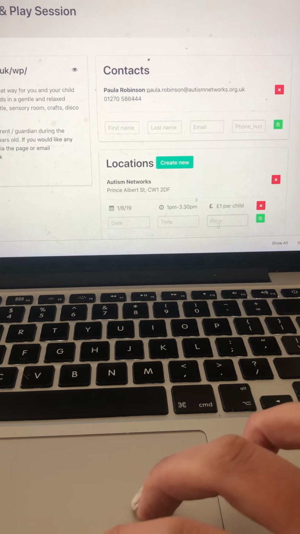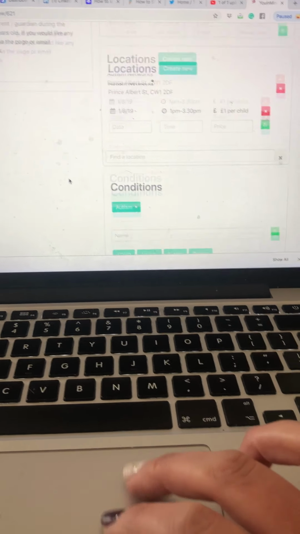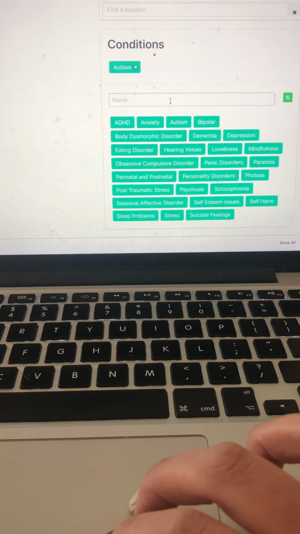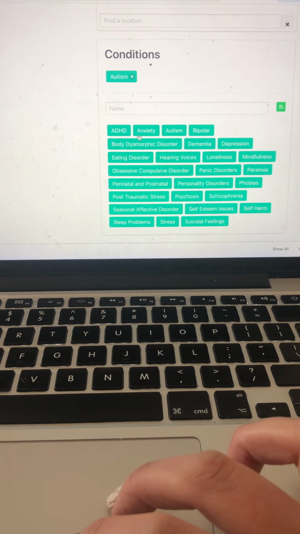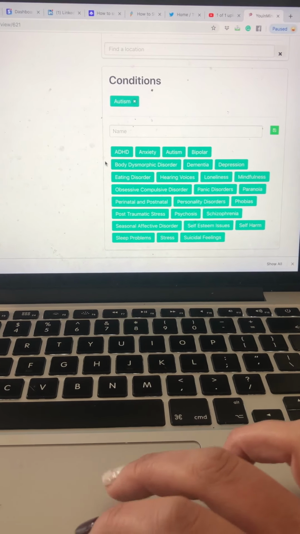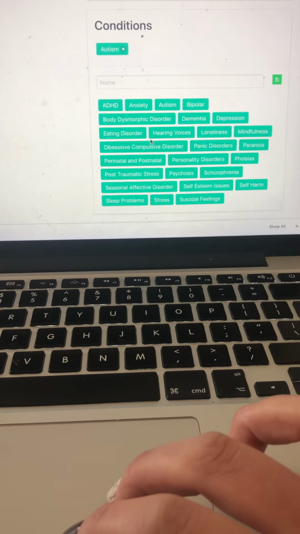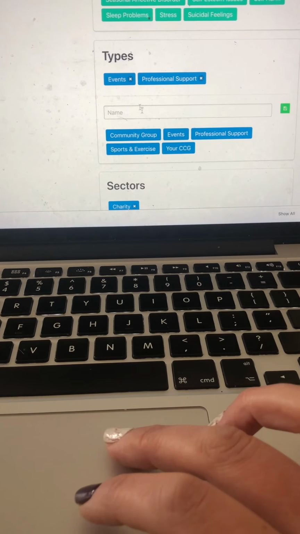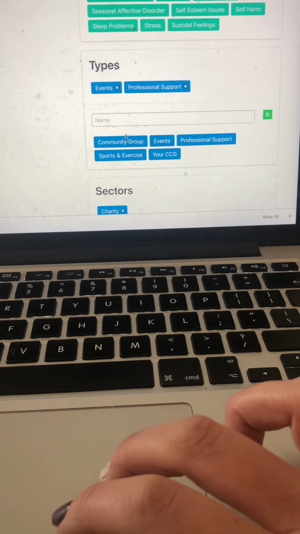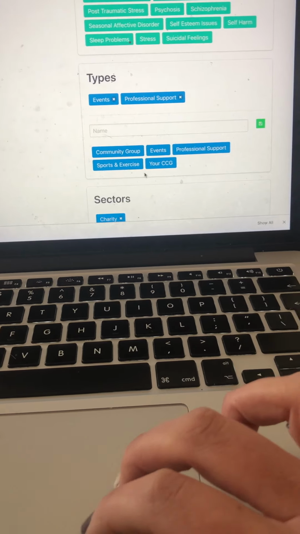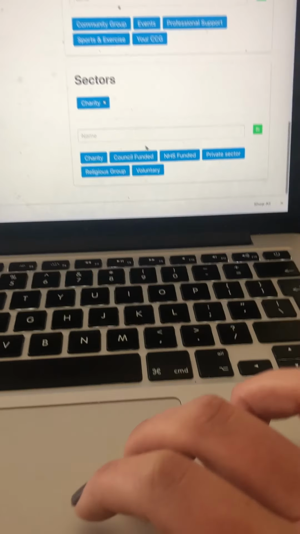A lot of them are free. As you scroll further down, you then choose the conditions it relates to, so anxiety, depression, perinatal, and so on, the type of support it is, so professional support, community groups, events, and whether it's council funded, NHS funded, private or charity.